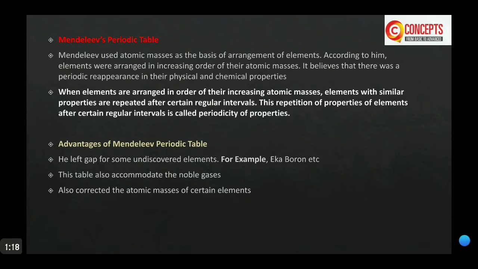Mendeleev used the atomic mass as the basis of the arrangement of elements. According to him, elements were arranged in the increasing order of their atomic masses. He took atomic mass as the basis of arrangement of elements, as he believed there was a periodic reappearance in their physical and chemical properties.